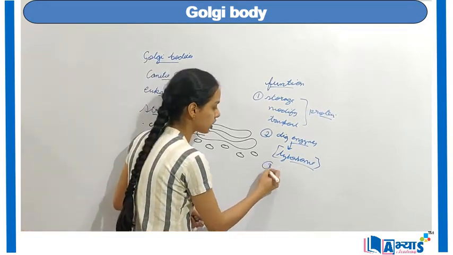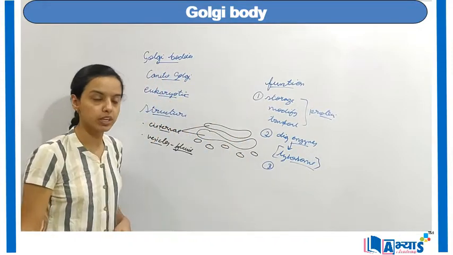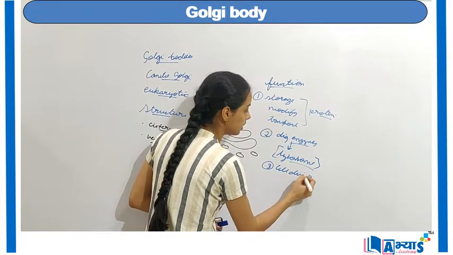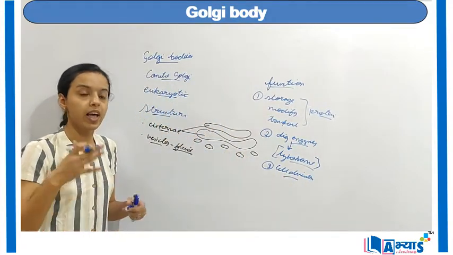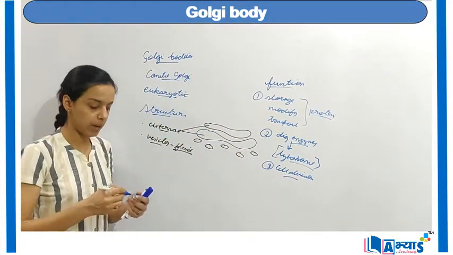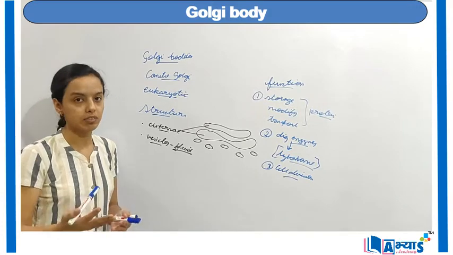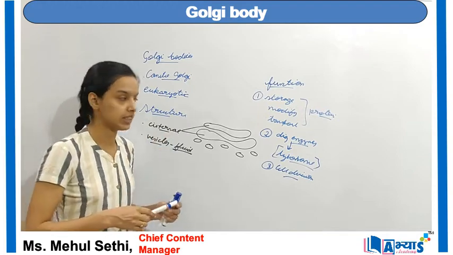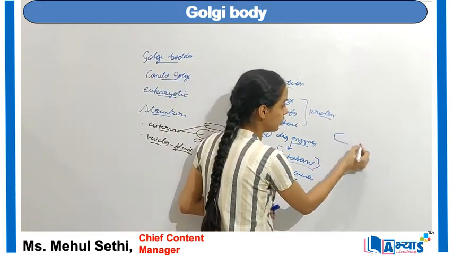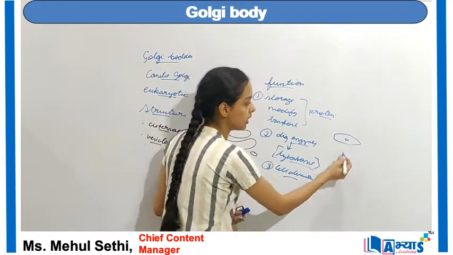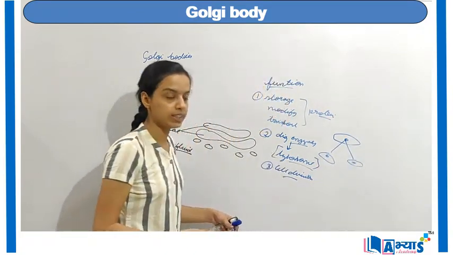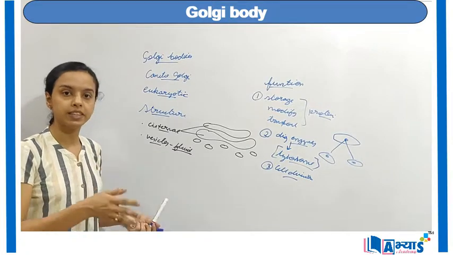The third important function of Golgi bodies is during cell division. During cell division, the cell membrane also has to divide, and the Golgi bodies also divide. That means they are responsible for the cell division when two new cells are formed from the existing cell. It is something like this. So this is one cell, and after the cell division, it will form two different daughter cells. So this is the case of cell division.